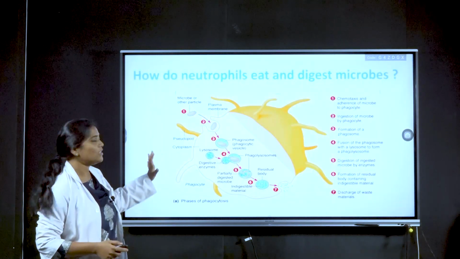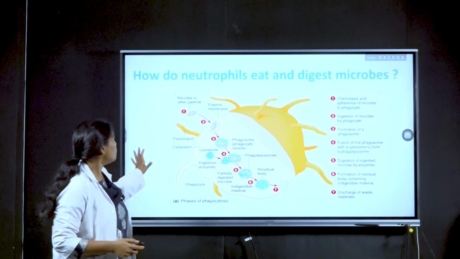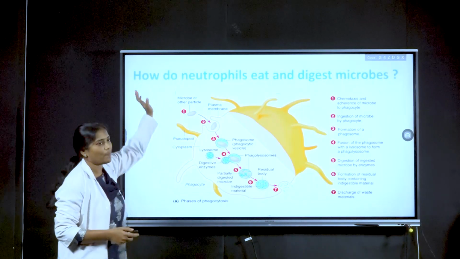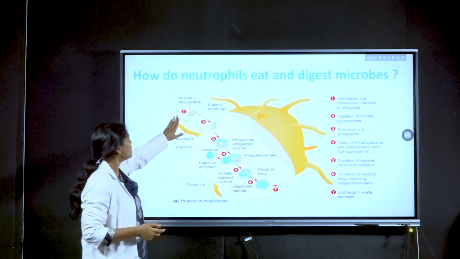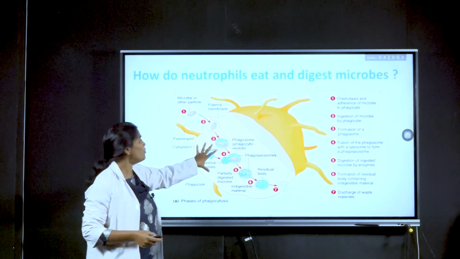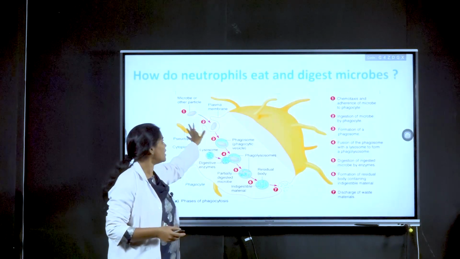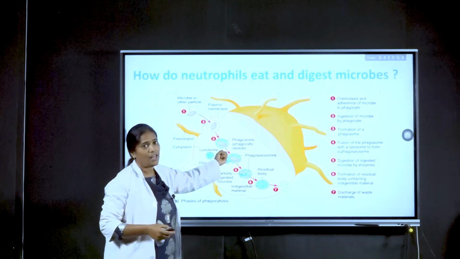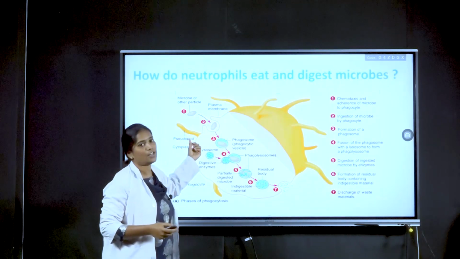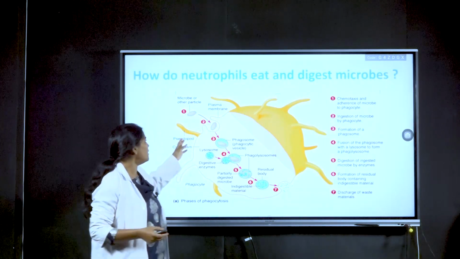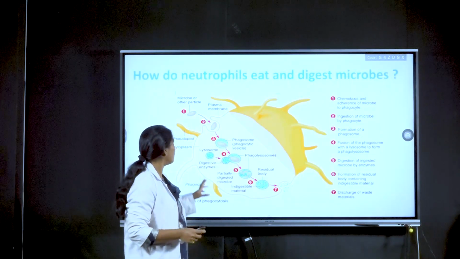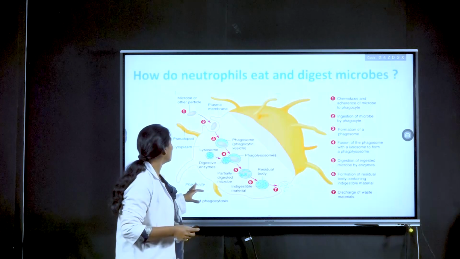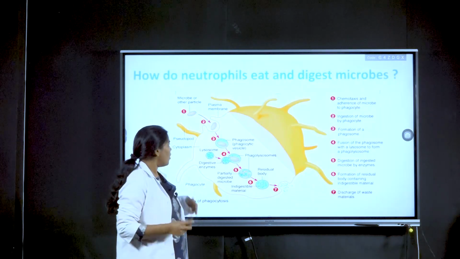So this is how phagocytosis occurs. Whenever a microbe or other particle enters the tissue, the neutrophil comes to the area and tries to engulf that microbe through extension of its pseudopodia. After engulfing the microbe or particle, it forms a phagosome.